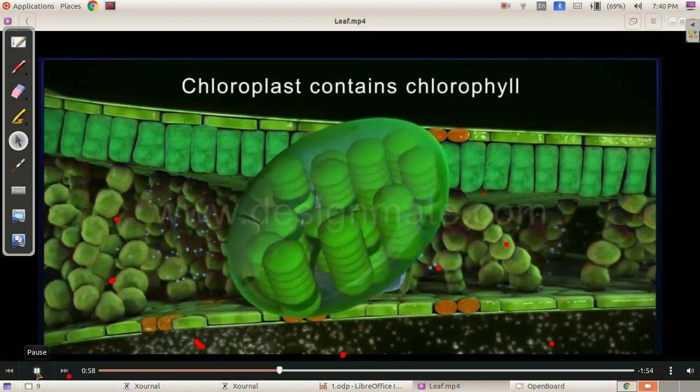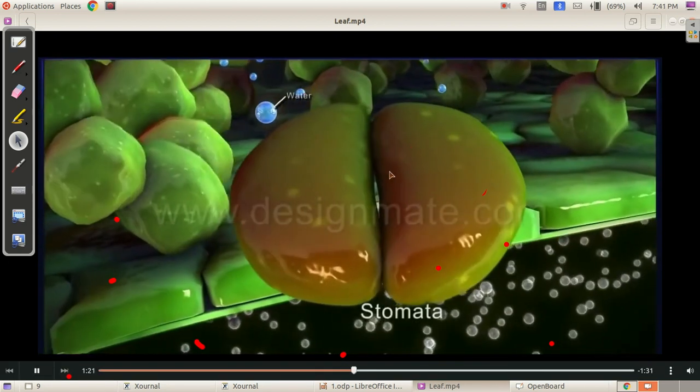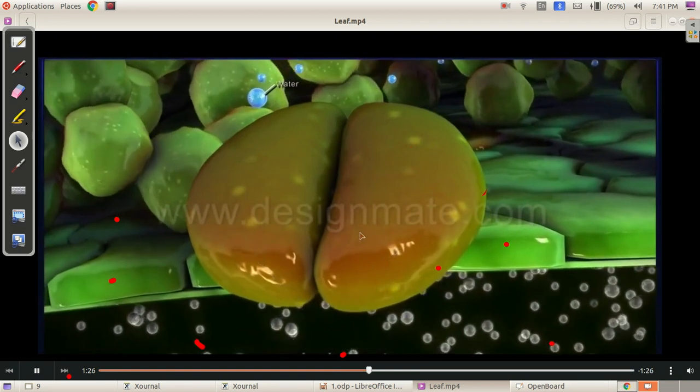Chloroplast contains chlorophyll. Here you can see the vascular tissues. Vascular tissues means xylem and phloem. And this one is the stomata, with two guard cells.